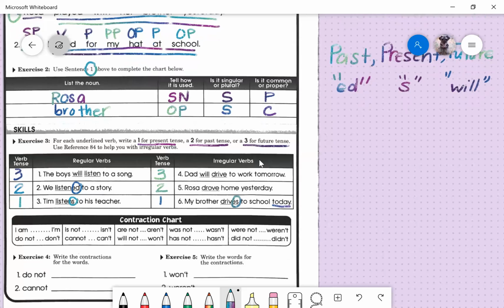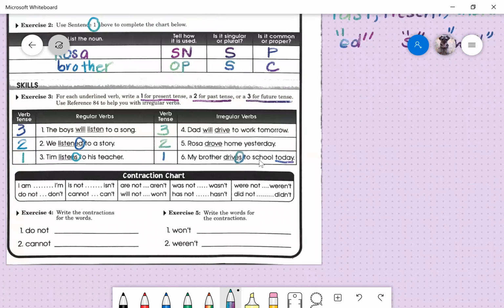Contraction chart, review from last time, 2 weeks ago. Do not, okay, this one you guys probably don't even need my help, but let's go back. Let's just make sure we have the correct answers. Do not turns into don't, apostrophe T. Cannot turns into can't, apostrophe T. If we break apart won't, right? Won't turns into will not. And then weren't turns into were not.